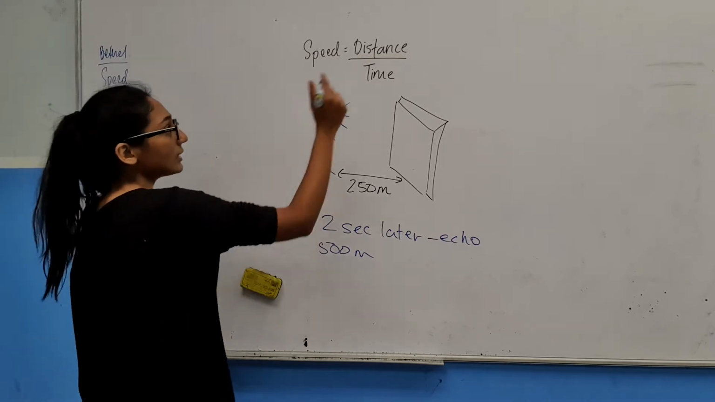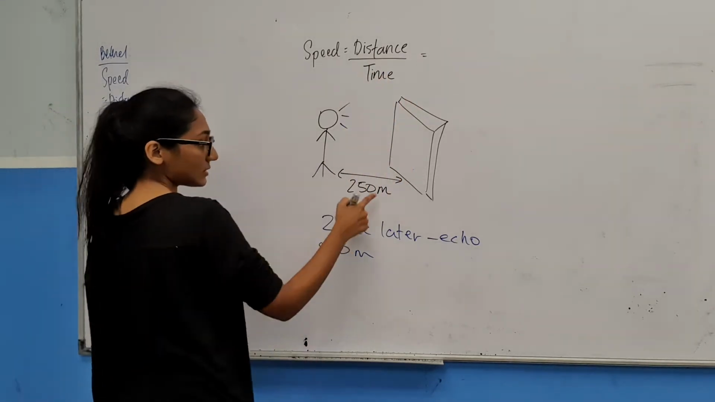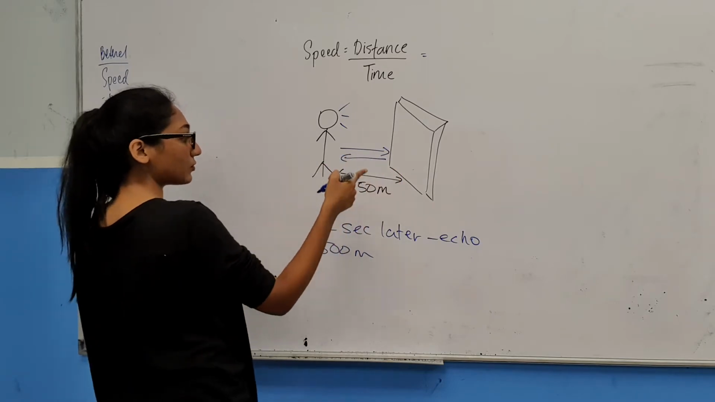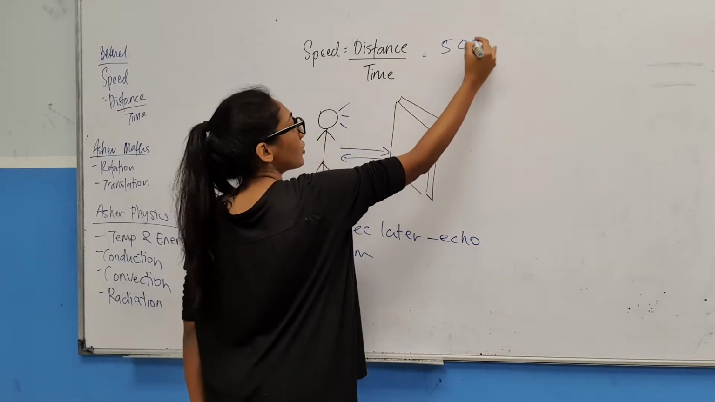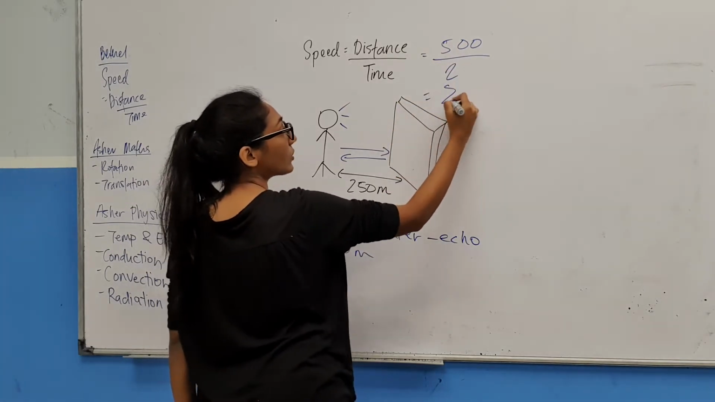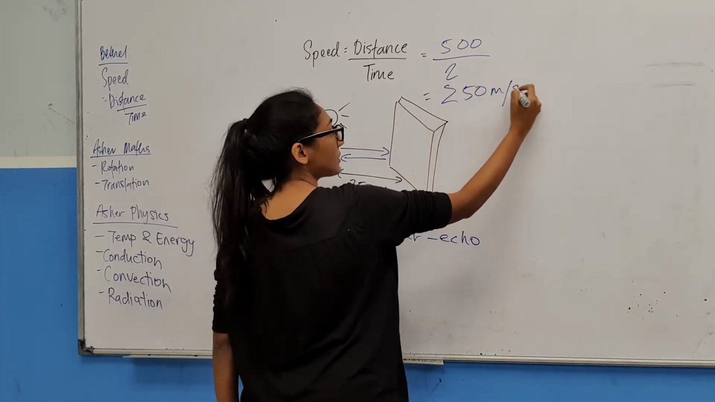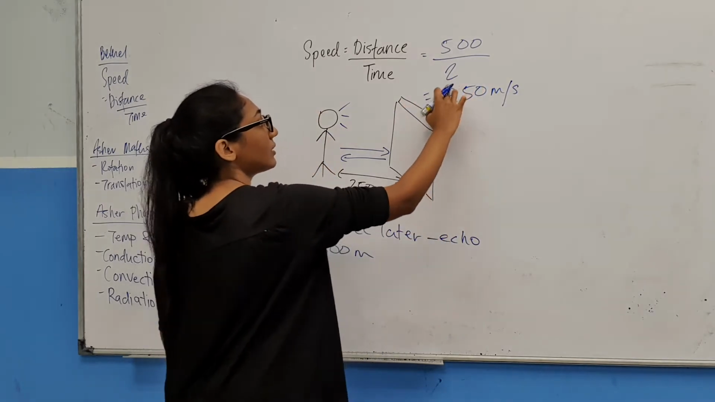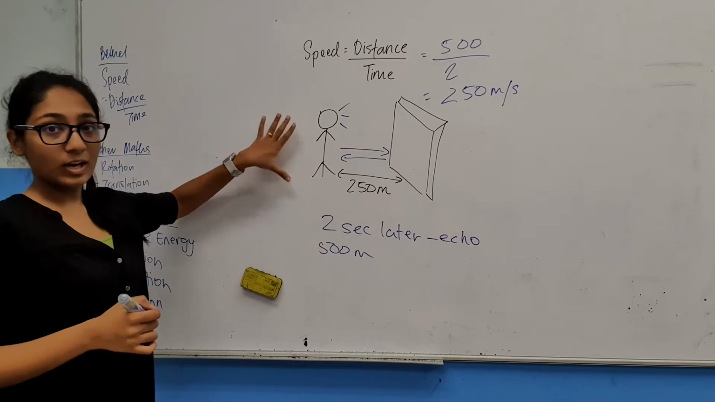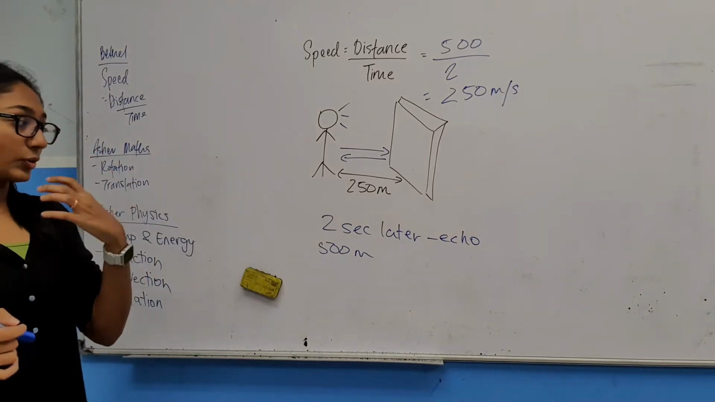If you are standing here and you calculate, the distance is double of this because the sound goes and comes back to you. So 250 times 2 is 500, and the time is 2 seconds. So if you divide it, you get 250 meters per second. Okay? So that is the speed of the sound if you're calculating from here. Speed of sound for you.